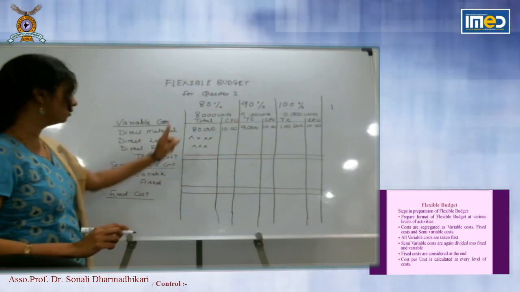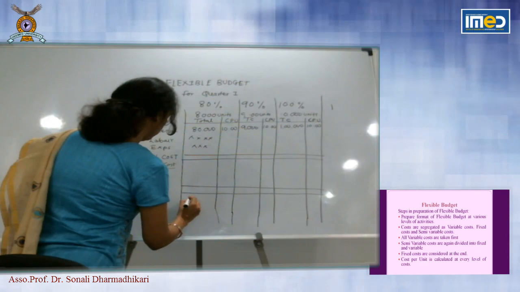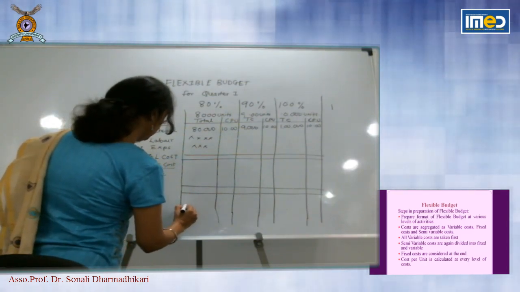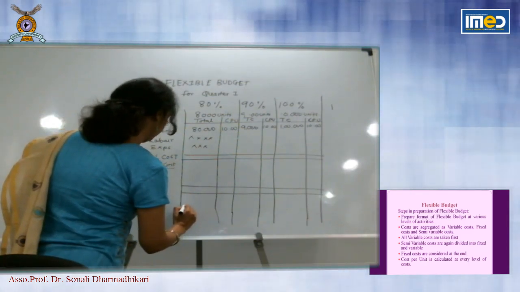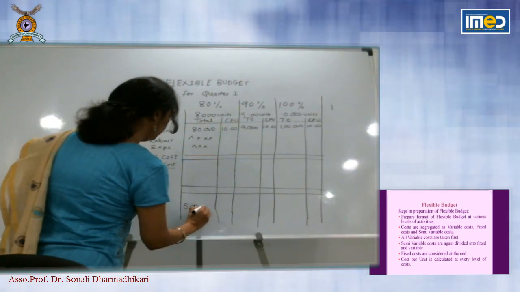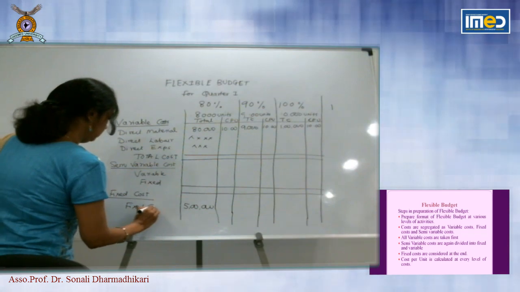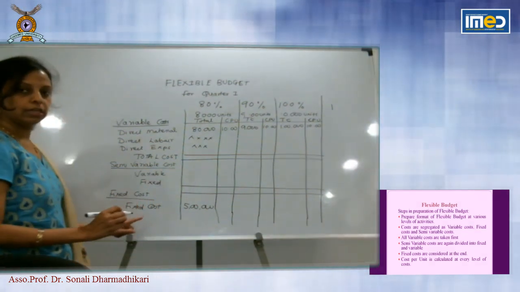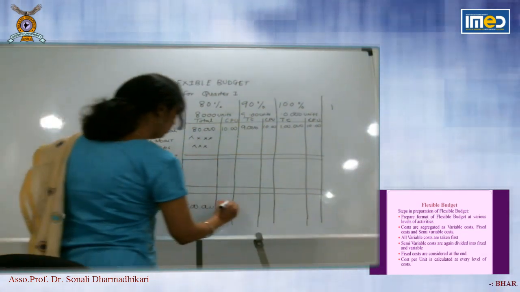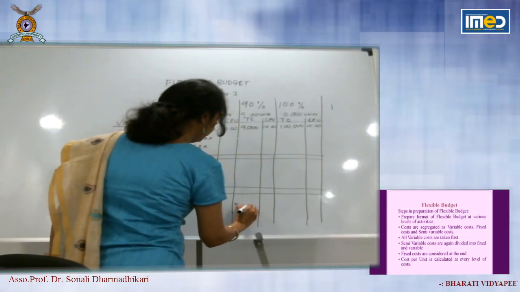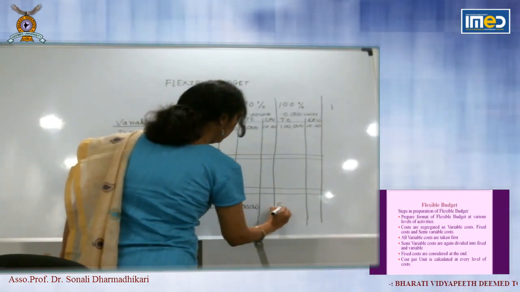Now fixed cost in total remains constant. So suppose you take rupees 5 lakh factory rent. Fixed cost in total remains constant. Here you will take 5 lakh and here you will take 5 lakh.